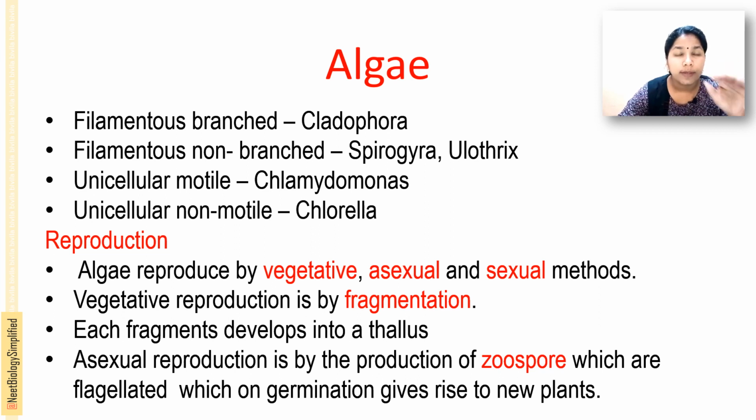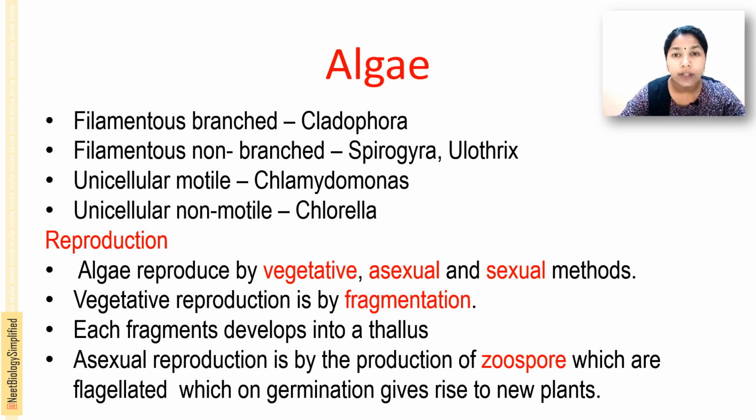Here are some examples. A filamentous branched form of algae is Cladophora. Filamentous non-branched forms are Spirogyra and Ulothrix. The unicellular motile form is Chlamydomonas, which is flagellated and motile. And the unicellular non-motile, non-flagellated form is Chlorella.